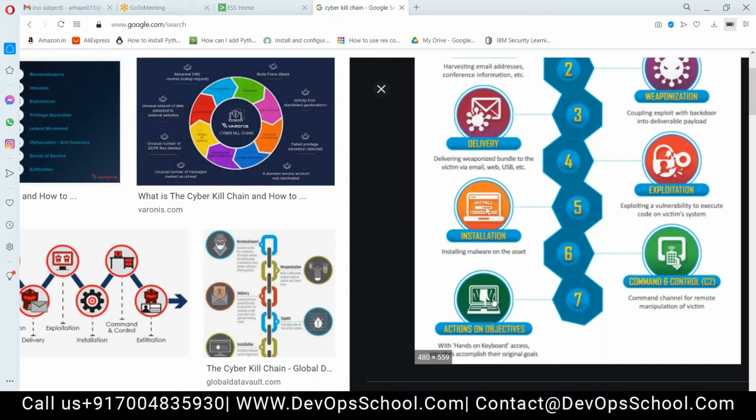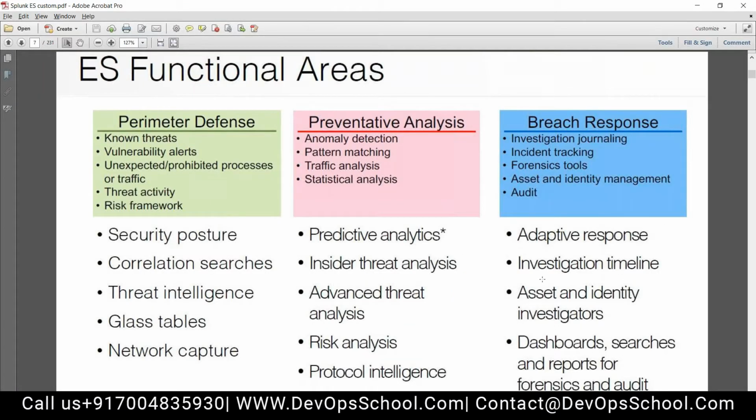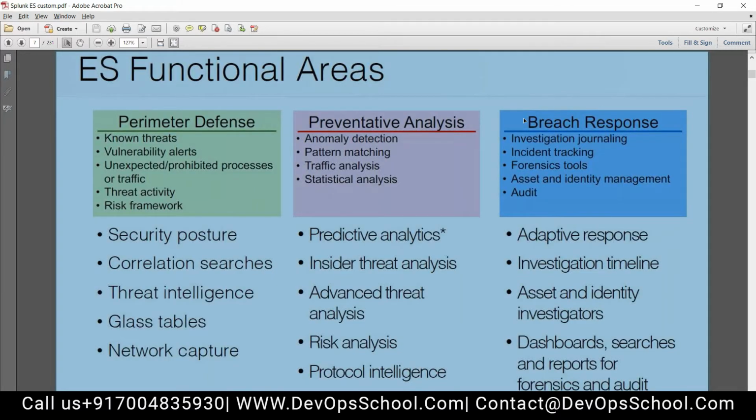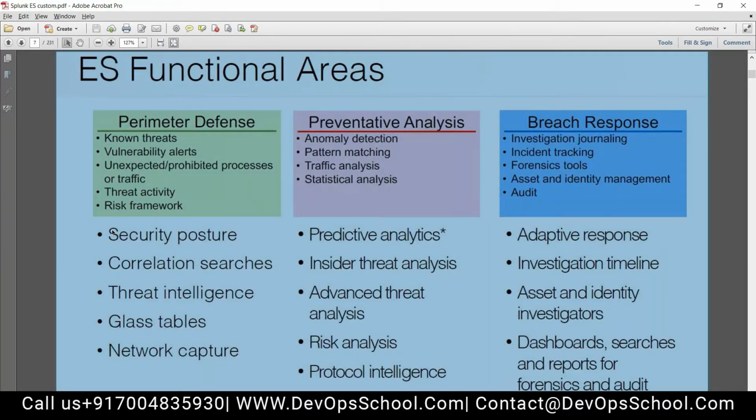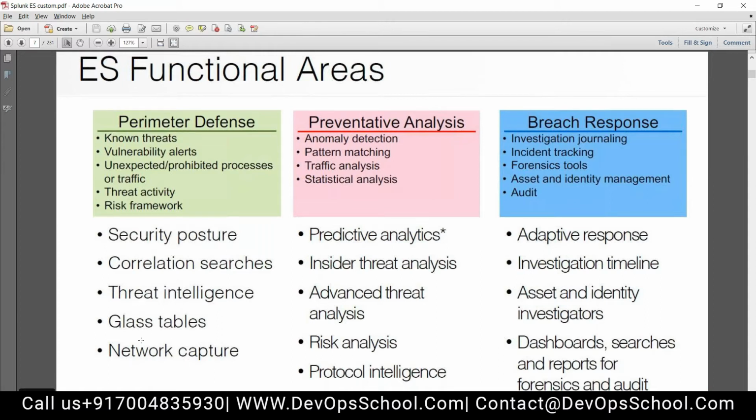Yes. Okay, now coming back to this page here, ES functional areas. It tells you perimeter defense, preventive analysis, breach response. Perimeter defense means I am defending myself at the perimeter. Preventive analysis: if I got breach, how to prevent it. And the third thing is, if breach happened, how to respond. For perimeter defense, there are known threats, vulnerability alert, unexpected prohibited process, threat activity, risk framework. For all these things, in Splunk ES, I have these components: security posture, correlation search, threat intelligence. We'll see them one by one.